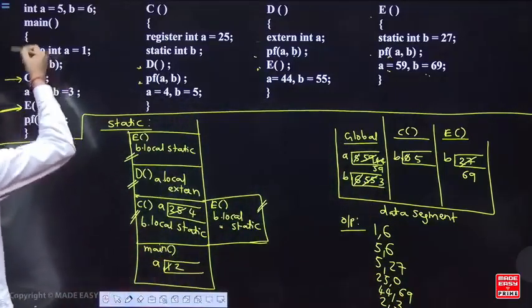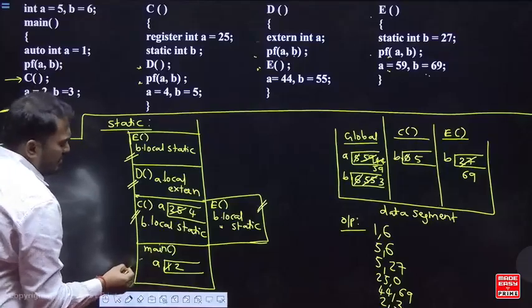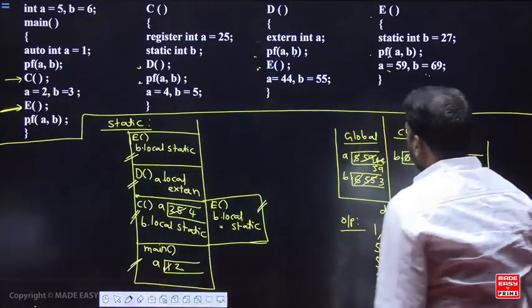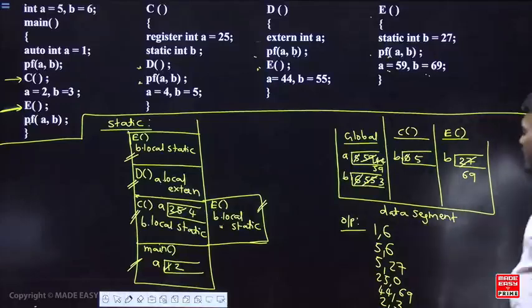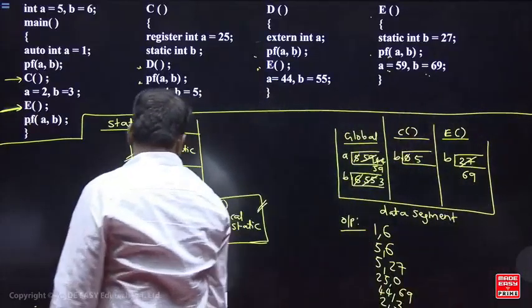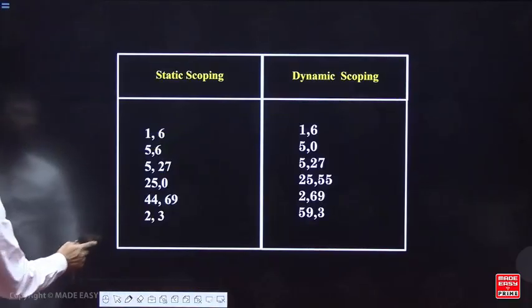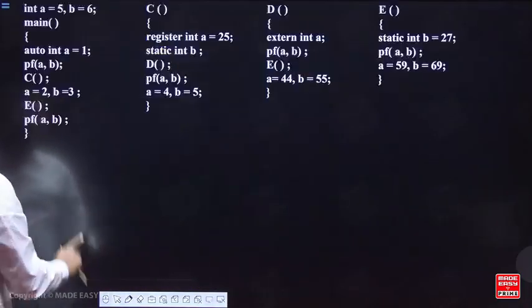So now our main function also completed. So this is deleted from the stack. So this is output: 1656, 527, 250, 4469 and 2 3. So just check it out. Right, so that's correct.